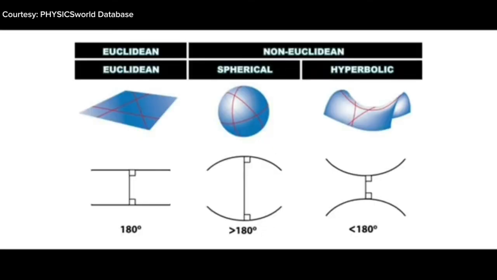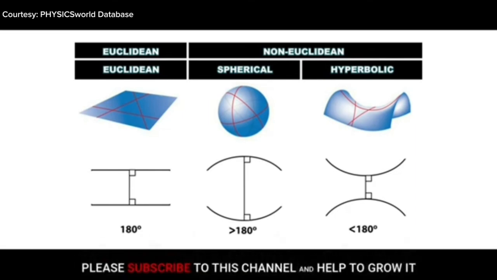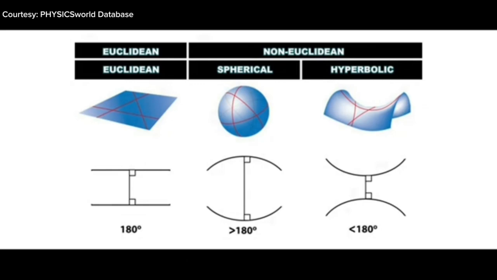We know that the sum of angles of a triangle is 180 degrees in Euclidean geometry. We all study it from school. But it is very interesting that for hyperbolic geometry, the sum of the angles of a triangle is less than 180 degrees, and for Riemannian or elliptical geometry the sum of angles is always greater than 180 degrees.